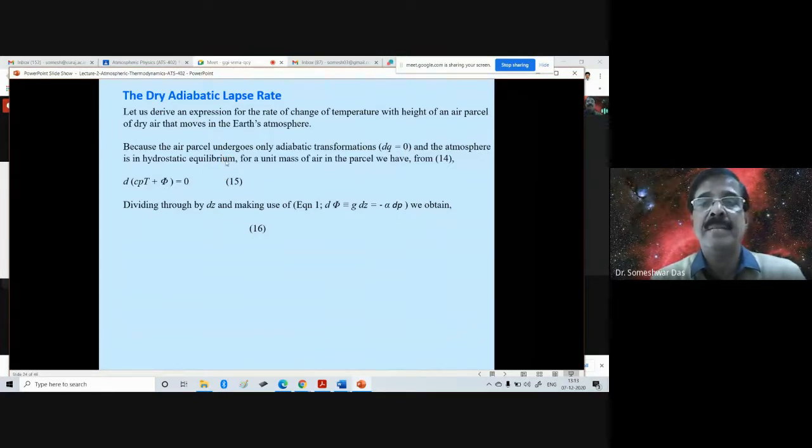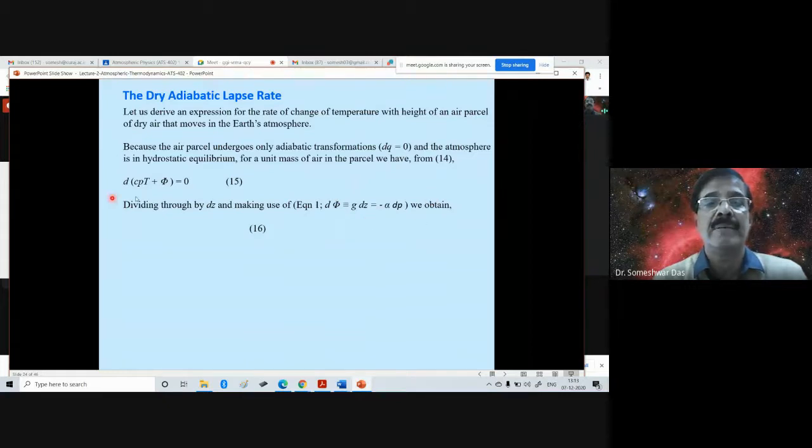Then for a unit mass of air in the parcel, we can write from the previous equation 14, which we saw in the previous slide, that d of (cpT + phi) is equal to 0, because dq is 0. The adiabatic transformation, dq is equal to 0, right? So dividing through by dz and making use of the definition of the geopotential, d phi = g dz = minus alpha dp.